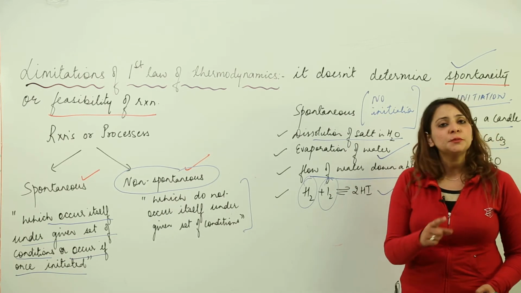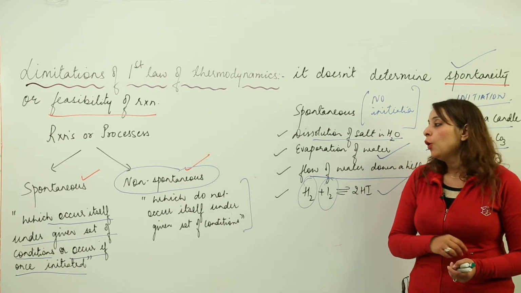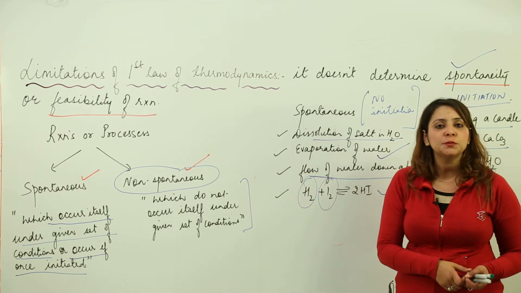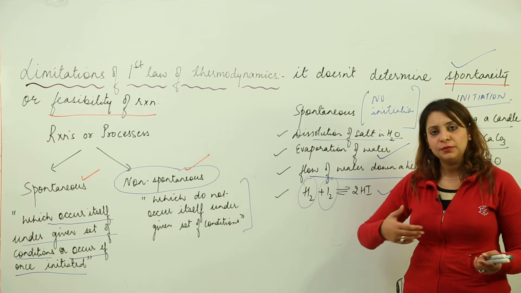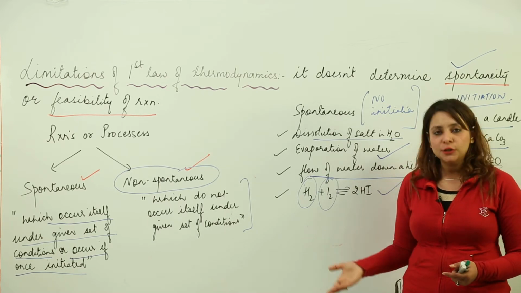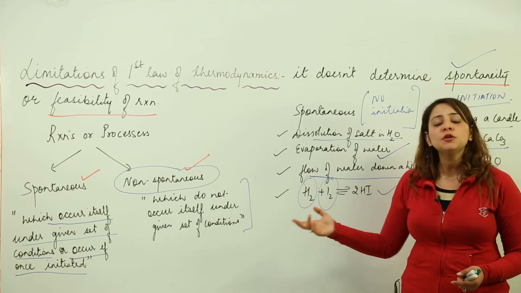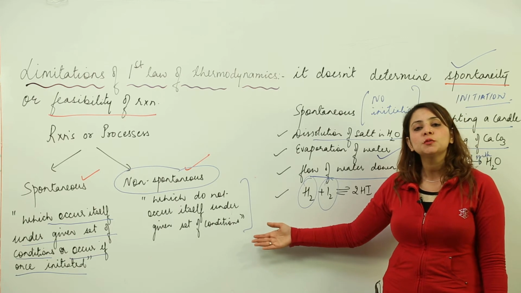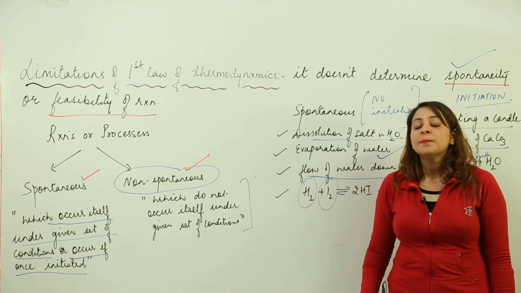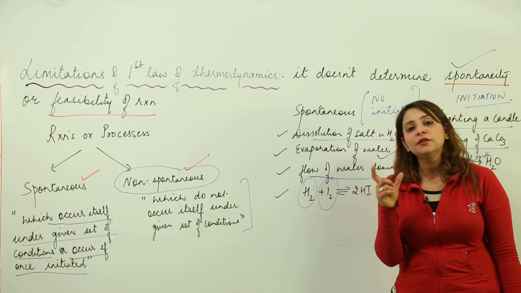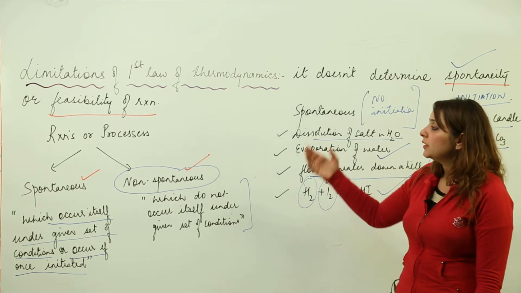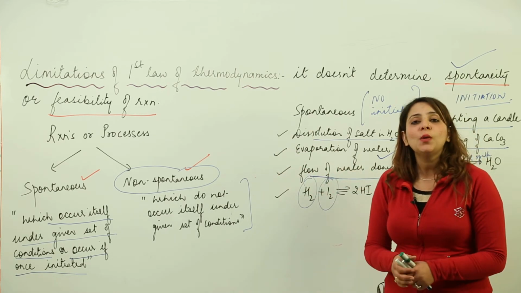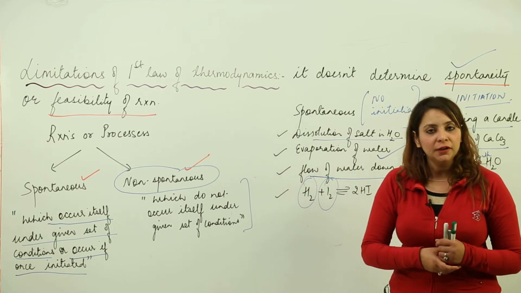Now the question must be striking your mind: what special thing is there in a spontaneous process, that they happen if initiated, or they have a tendency to occur by themselves? And in contrast, a non-spontaneous process is lacking that special thing, which doesn't allow it to occur by itself. So definitely there is going to be a certain factor which is responsible, which is present in a certain process and absent in another. That is why some processes are spontaneous and some are non-spontaneous.